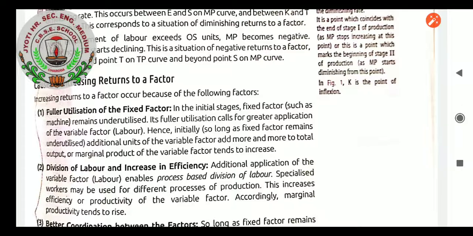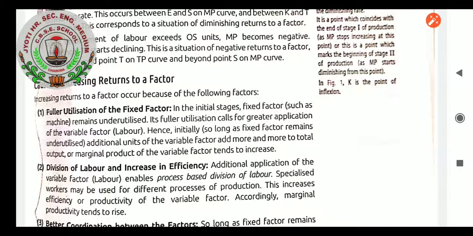Why may we make fuller utilization of the fixed factor? Take a piece of land. If the land capacity is for 4 workers to work, then till the time we are making 4 workers be employed so as to get the output from the land, it can be utilized. That is increasing, it will give increasing returns.